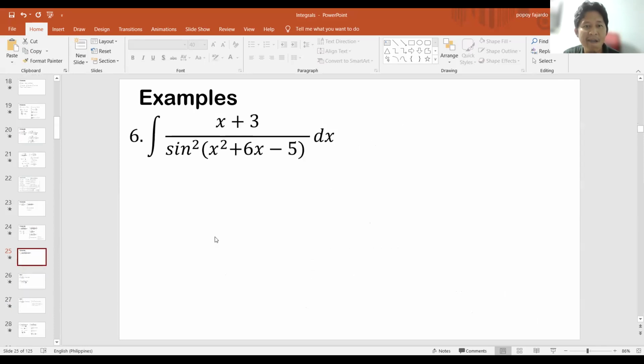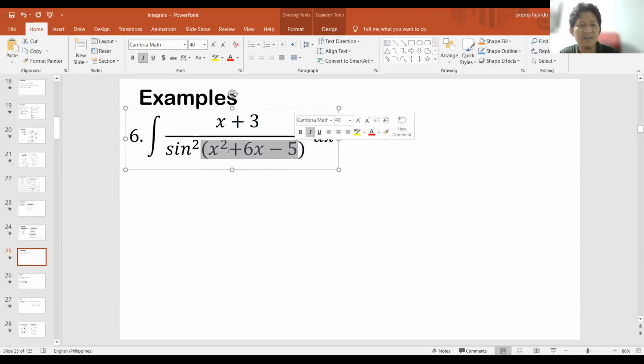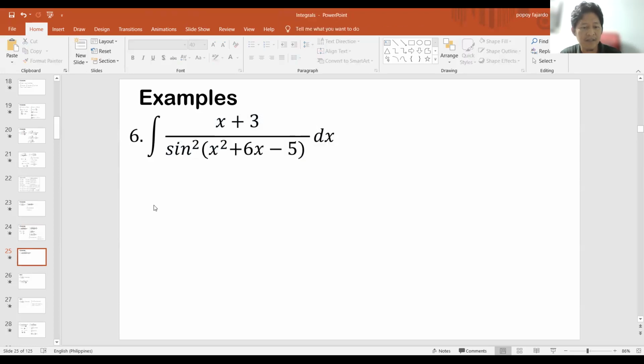Okay, one more. Okay, ito naman. So, this one, how are we going to get the integral? So, the same thing. Nasa trigonometric function ulit tayo. Kung titingnan nyo, sine ito, di ba? Sine, parang may sine squared, parang may u. So, pwede natin ulit gawin ito as u. Okay? Kopyahin natin ulit ito. Let me copy this first.